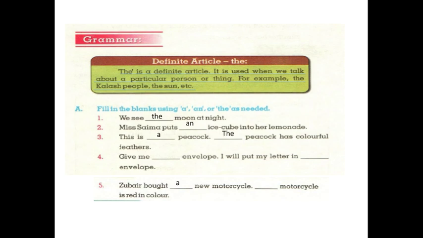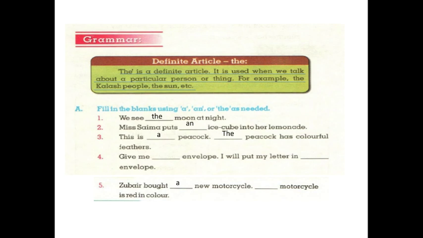The peacock has colorful feathers. Now look. First we use a with peacock and next we use the with peacock. First, peacock is not particular, but next it becomes particular. That's why we use a earlier and the after.